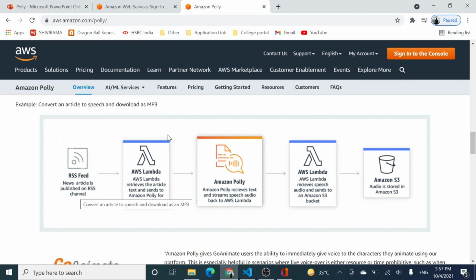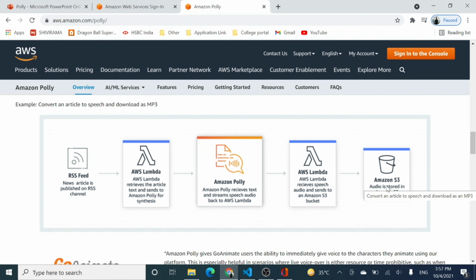But yes, what you can do is make a serverless app which converts the article. As soon as you submit any article to a bucket, a Lambda function is triggered. Polly will convert the text into speech. And again, there will be a Lambda function that stores those MP3 speech files in your S3 bucket, and you can retrieve them from there.